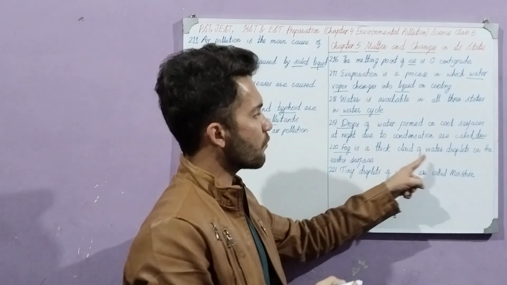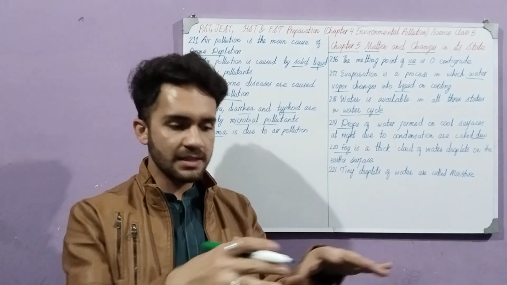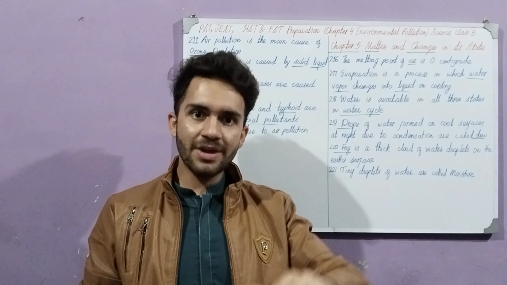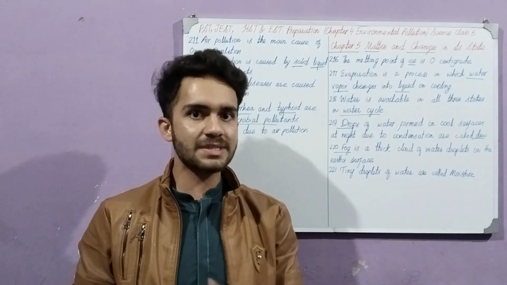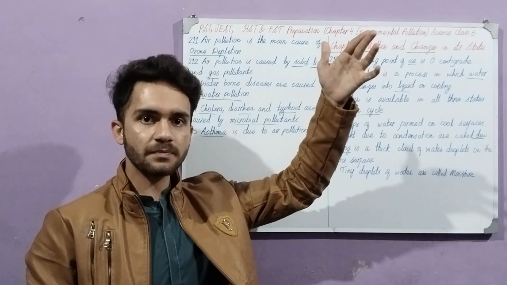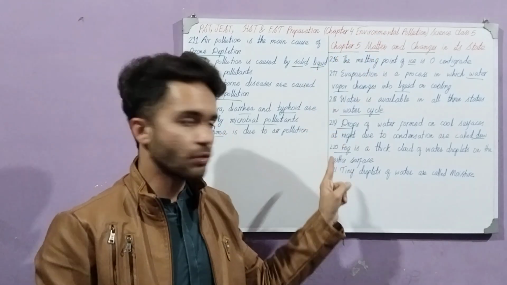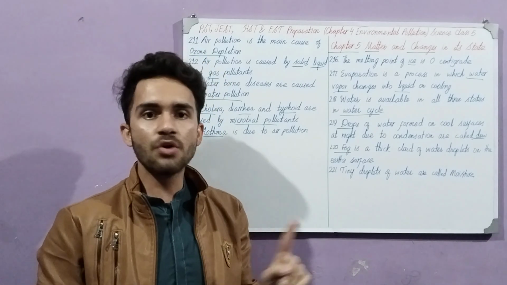Next one is fog. Fog is a thick cloud of water droplets on the earth's surface. Fog is formed on the surface of the earth, wherever it is. Like when these are the plains, the low areas like in Sindh or Punjab, it mostly happens, whereas fog is not found on higher plains. Like if you go to Quetta, in Quetta there will be no fog. There will be clouds, yes, but there will be no fog.